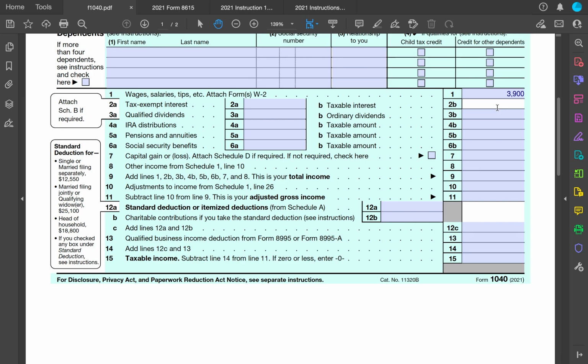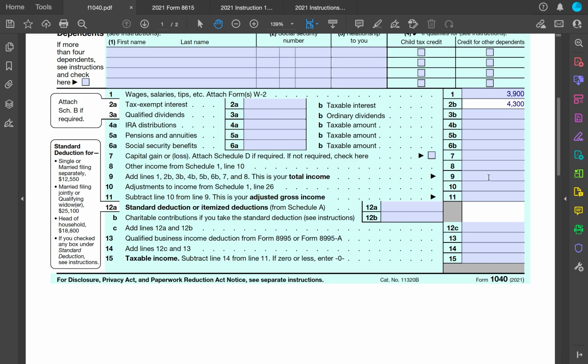That's almost always taxable. I'm aware of no reason where it would not be. So he had taxable interest of $4,300. He has no dividends. He has no IRA distributions, no pensions, no Social Security, no capital gains. No other income from Schedule 1.